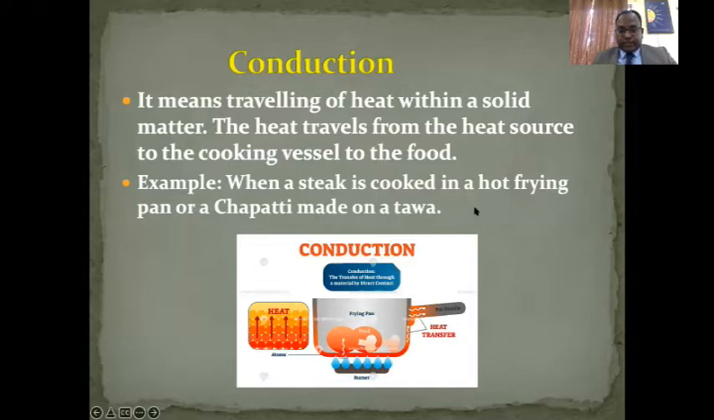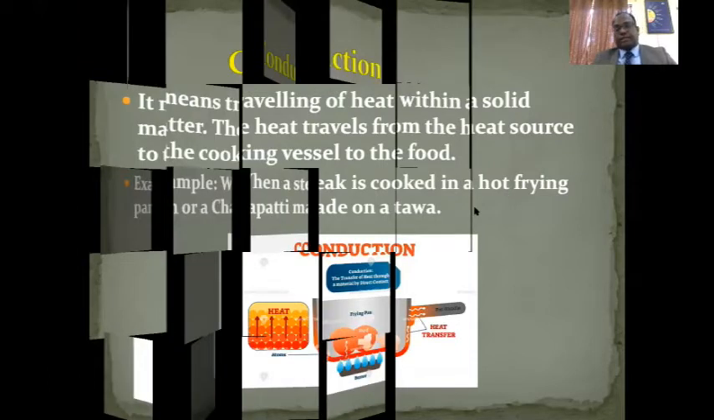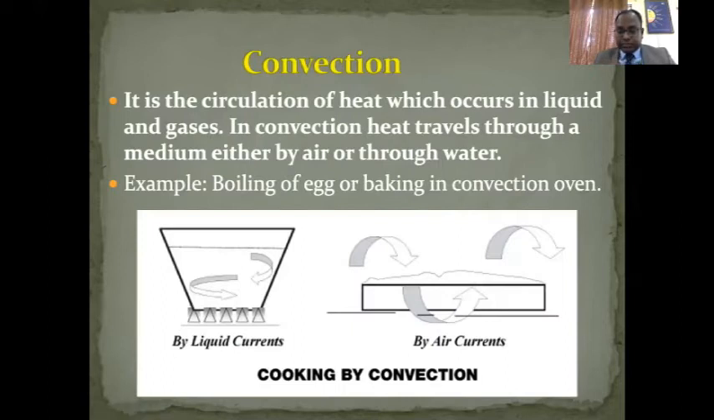Second one was convection. What was convection? Convection was circulation of heat happening through a medium. Medium can be liquid, medium can be gas. Liquid medium is when the heat travels through air or through water, and the examples can be boiling of egg or baking in a convection oven.